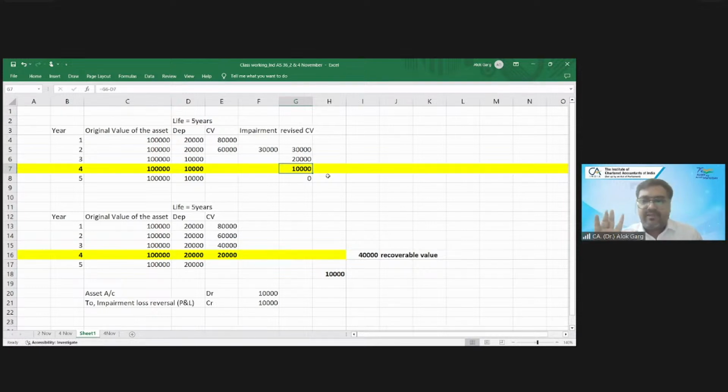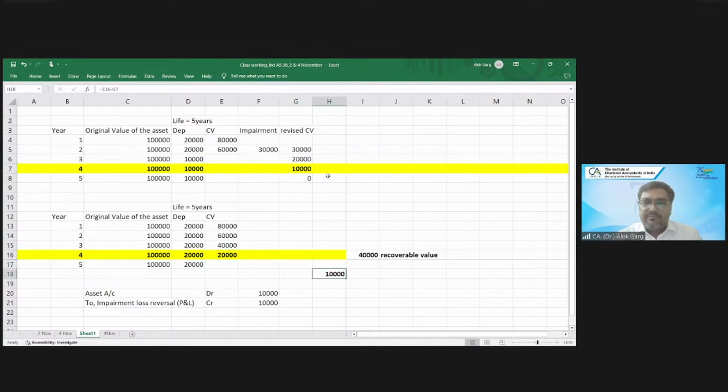So if this impairment had never happened, what carrying value would it show? 20,000. So due to the impairment in the past, how much carrying value was reduced? 20 minus 10? Why, sir?